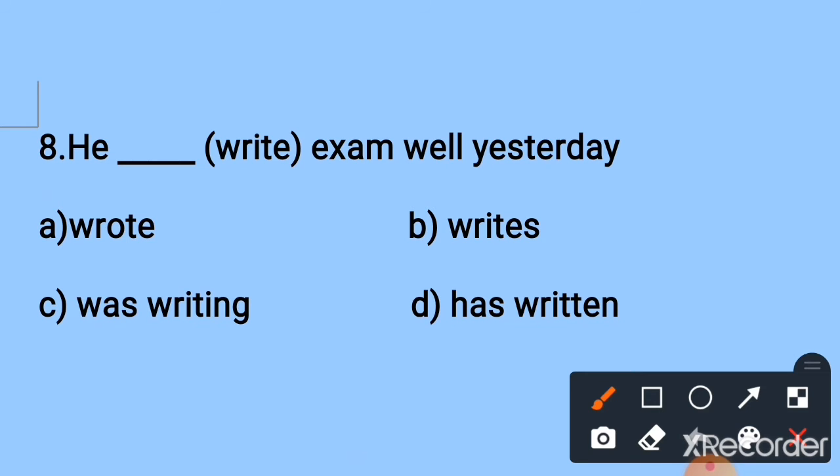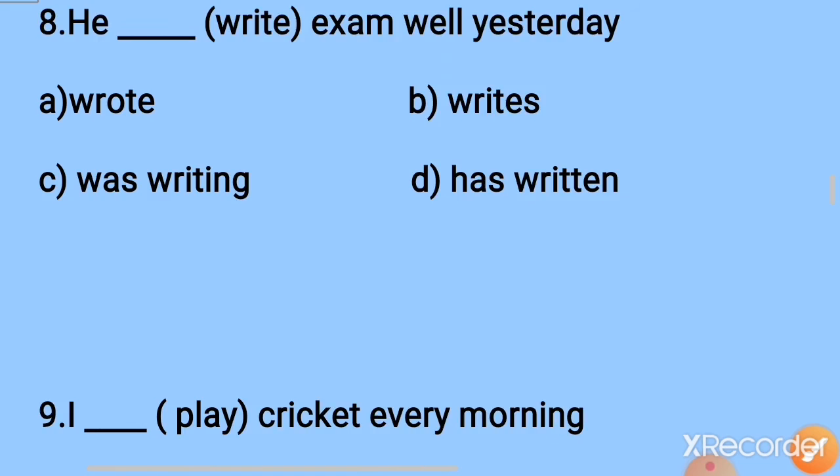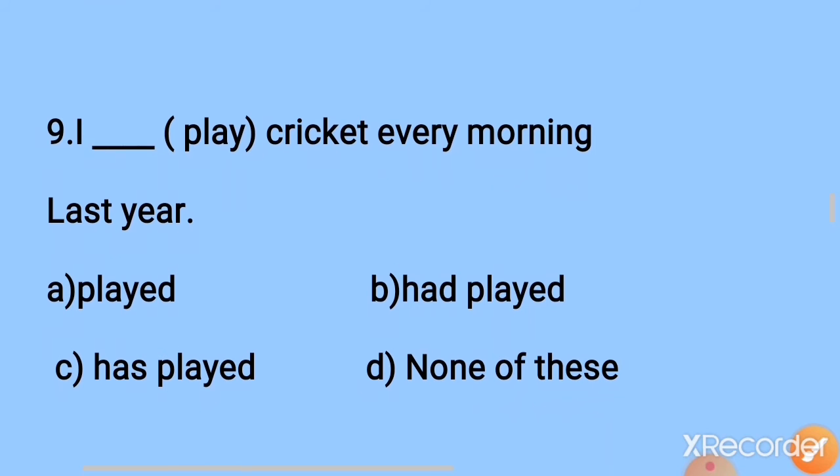He dash write exam well yesterday. Yesterday means it is a simple past tense sentence. Here we have to write verb 2. Write, verb 2 form: wrote. Option A is the correct answer. He wrote exam well yesterday. Next question.